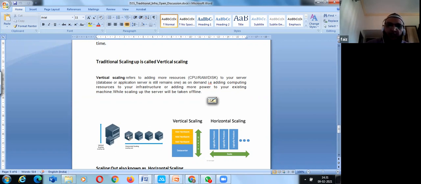What happened is that I have a 2 GB server, and I'll add similar servers into the pool. As the demand increases, I will keep on adding those servers, and as the demand decreases, I'll be reducing them. This type of thing was possible in a virtual environment. I don't have to do it in the physical hardware.